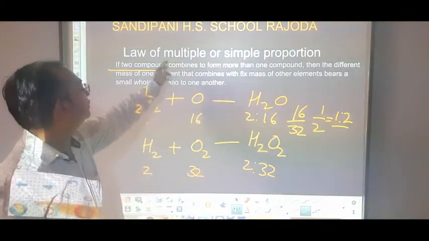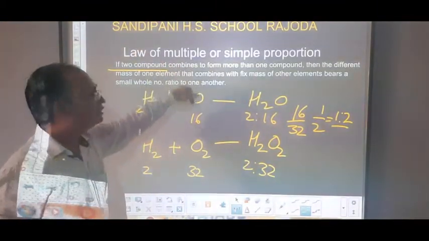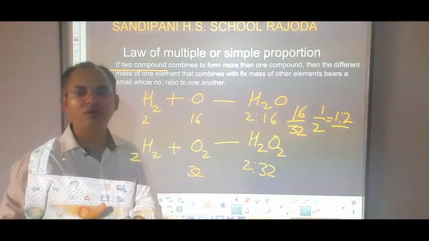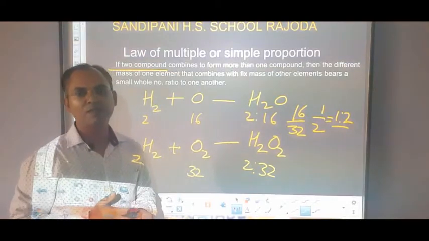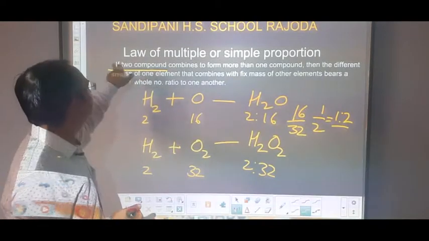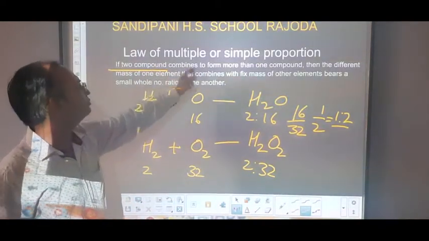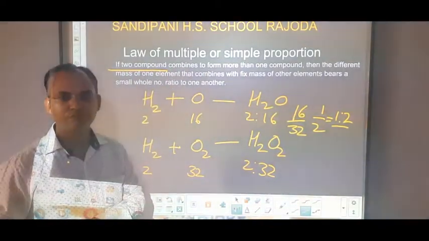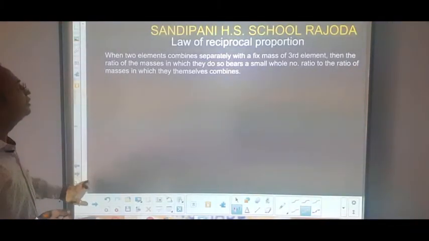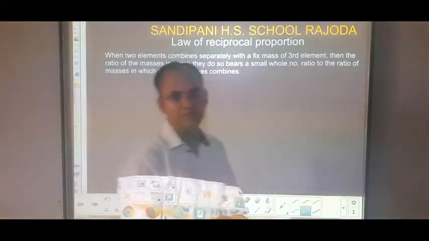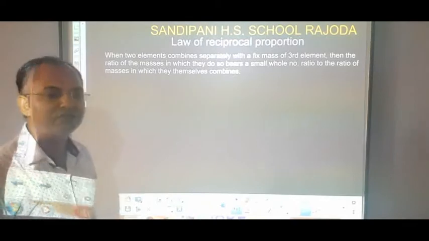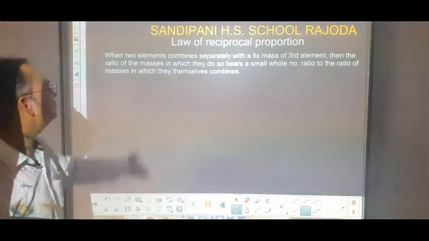Before starting, remember that in the law of simple or multiple proportion two elements are needed, but in reciprocal proportion there will be three elements. Let's see how. First of all, see the statement of the law of reciprocal proportion.